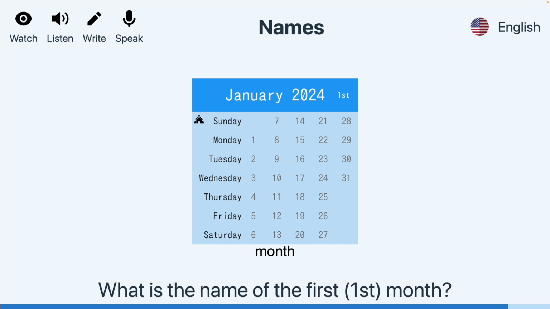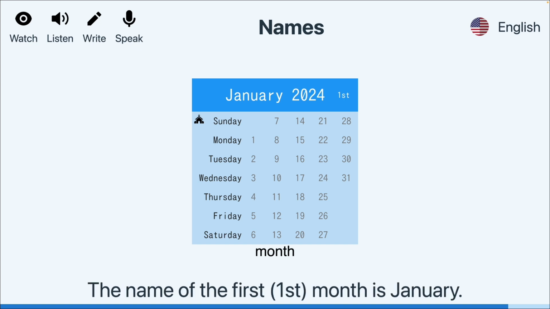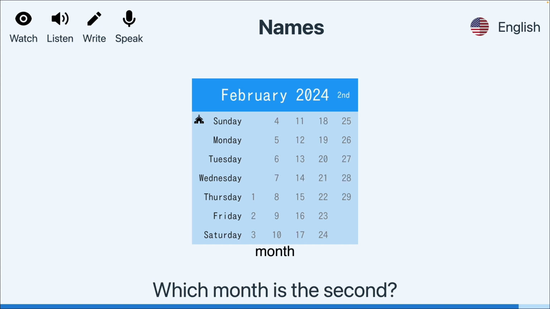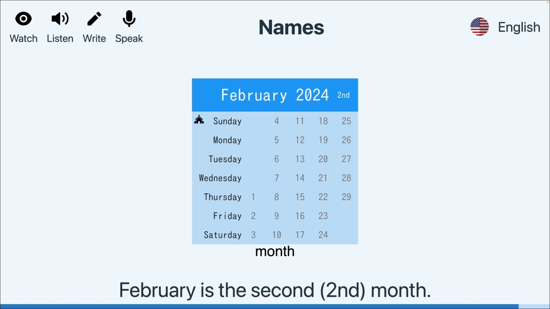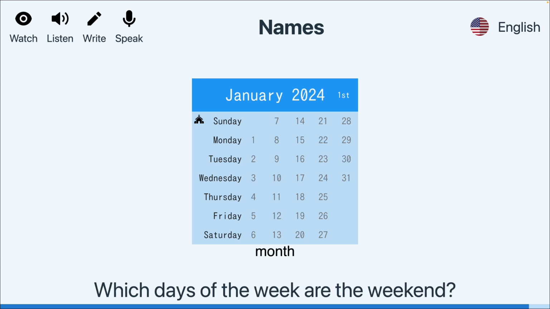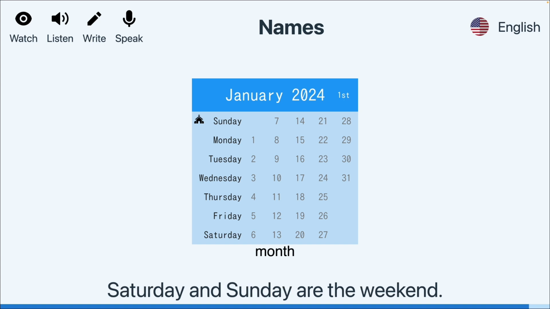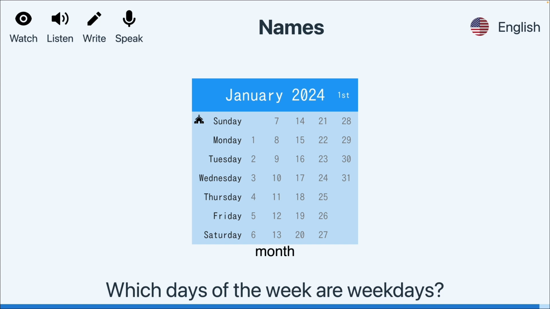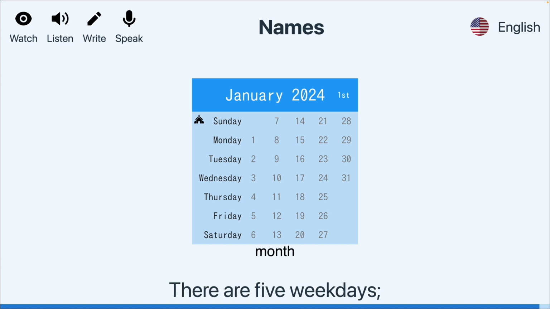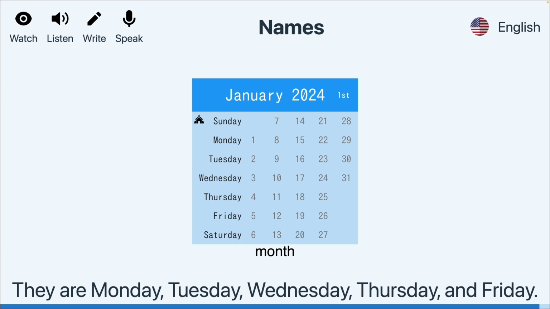What is the name of the first month? The name of the first month is January. Which month is the second? February is the second month. Which days of the week are the weekend? Saturday and Sunday are the weekend. Which days of the week are weekdays? There are 5 weekdays. They are Monday, Tuesday, Wednesday, Thursday, and Friday.